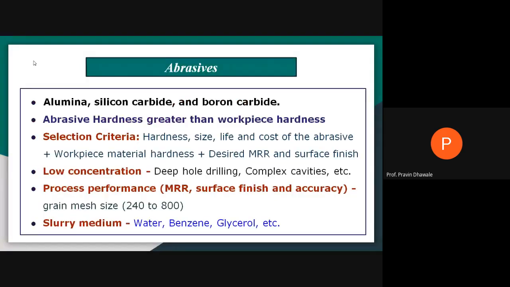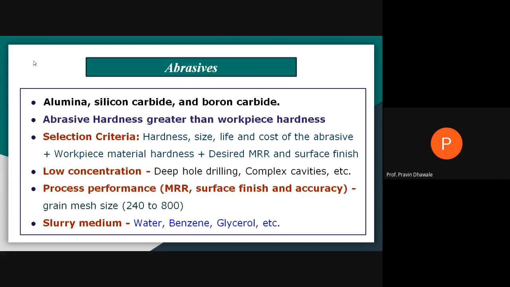The next important material that will be used in ultrasonic machining in order to remove the material from the surface of the workpiece is the abrasive, right? There are many types of abrasive, but in case of ultrasonic machining, we may use alumina, silicon carbide, boron carbide. These are some specific materials. They are used as abrasive material.